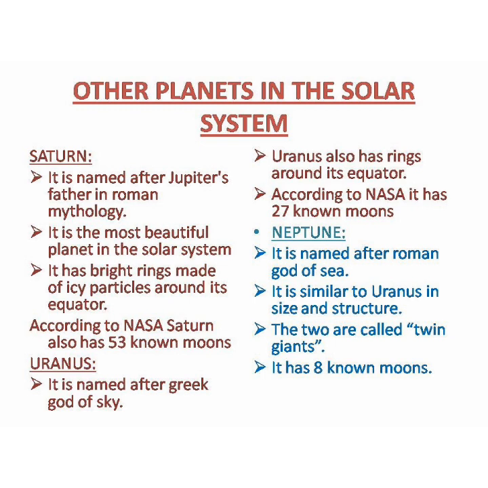Then the seventh planet in the solar system is Uranus. It is named after the Greek god of sky. It also has rings around its equator, and it has 27 known moons. Then came the last and the eighth planet, that is Neptune. Neptune is the fourth largest planet by diameter and third most massive planet and the densest planet in the solar system. It is named after the Roman god of sea. It is similar to Uranus in size and structure. The two planets Uranus and Neptune are both called gas twin giants.